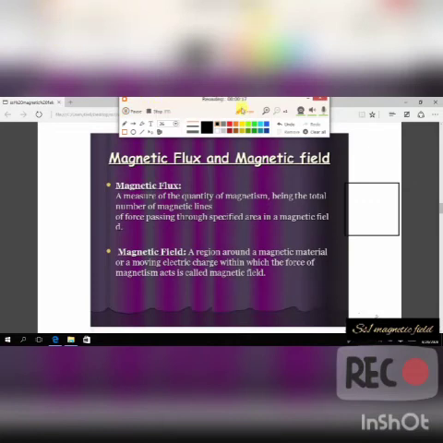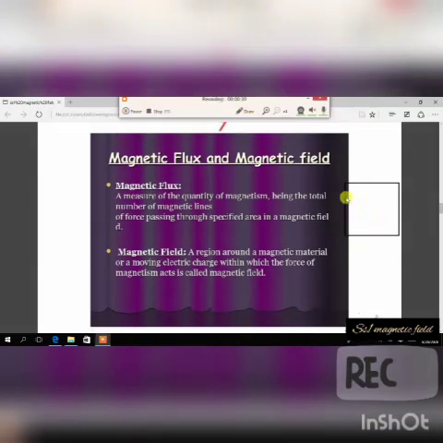So are you getting it? Let's say this is our specified area. So the total number of magnetic lines, that is the total number of magnetic lines. Let me draw a magnetic line. Okay, so the total number of magnetic lines in this area is called a magnetic flux. So that's what they are trying to say, it is a measure of the total number of magnetic lines of force. So these lines are called magnetic lines of force. Are you following? Passing through a specified area. You can see I had to put a box here so that we'll use this as our specified area in a magnetic field.